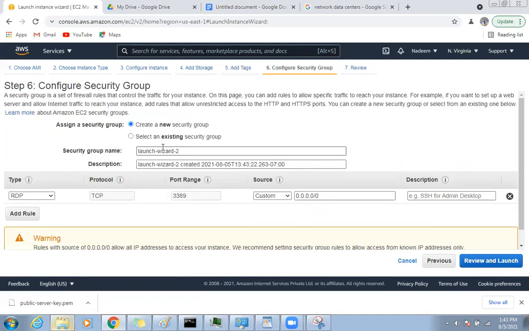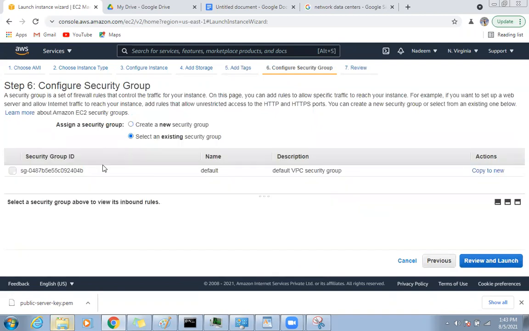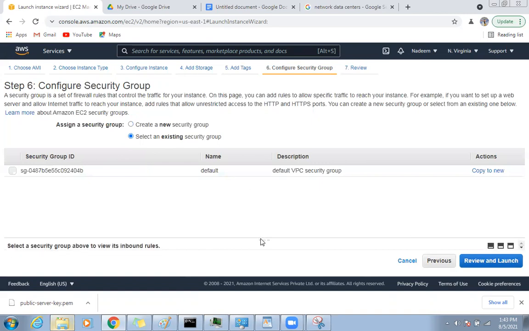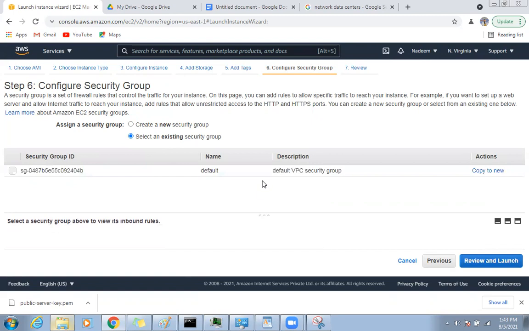Security group. I'm going to use an existing one. Where is that security group? Why is it showing only one?